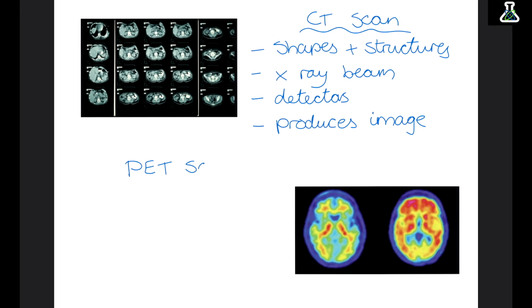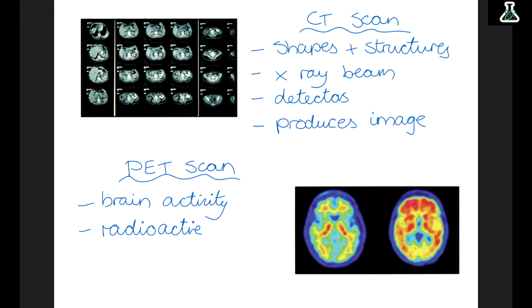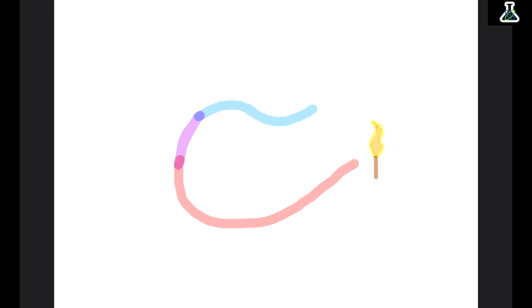The second type of scan are PET scans. This measures brain activity. The patient is injected with radioactive glucose. The brain cells take this in for respiration. More active cells are going to take in more of this glucose, so then we can use a scanner to measure how much each part of the brain takes in.